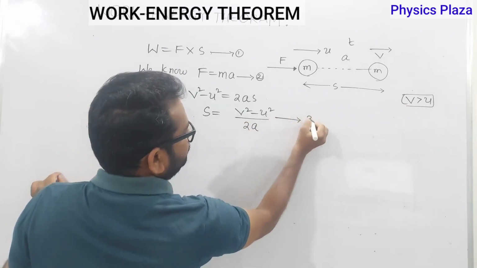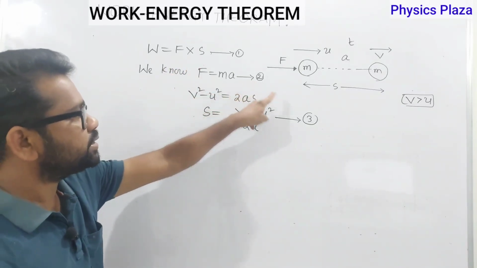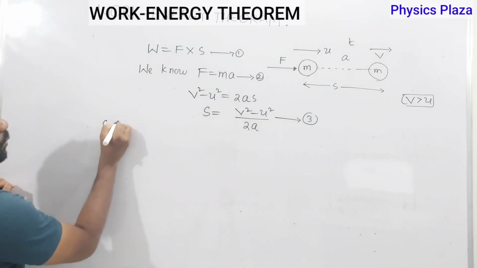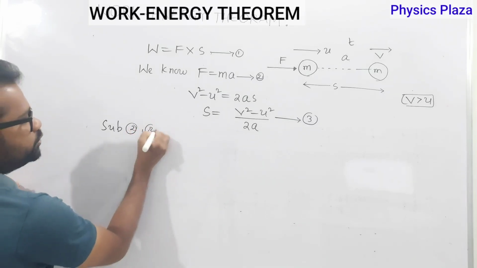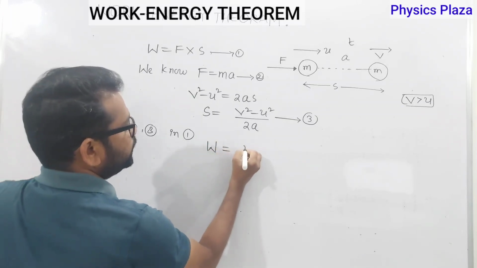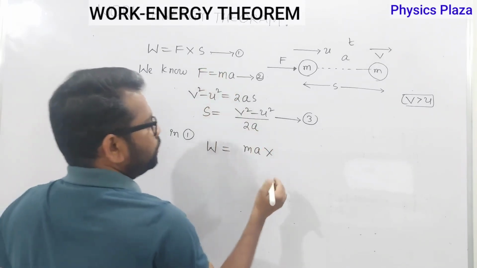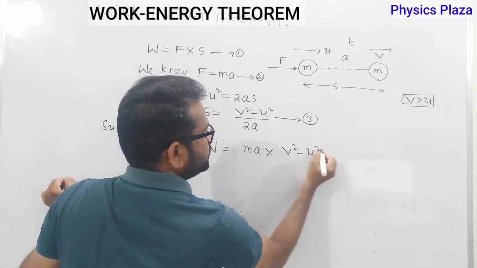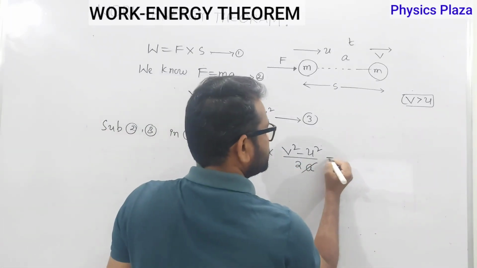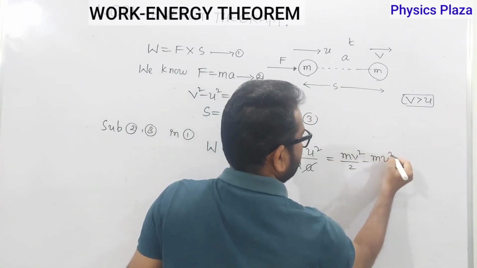Yes, we can write. Children, carefully observe these 3 equations. Can we substitute the second and third equations into the first equation? Of course, we can. Look here. Substitute equation 2 and equation 3 in the first equation. Then what are we going to get? W is equal to, in the place of F, we substitute ma, into, in the place of s, we substitute v square minus u square by 2a. Children, a gets cancelled. Then this is going to be mv square by 2 minus mu square by 2.